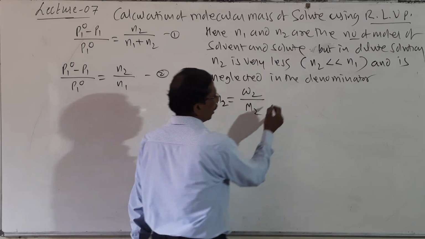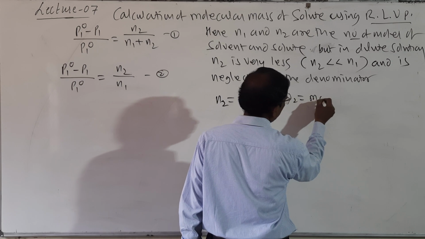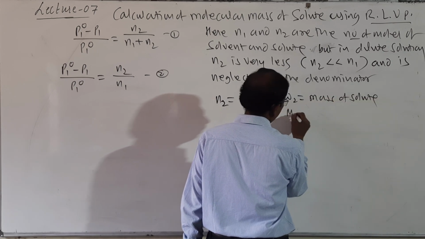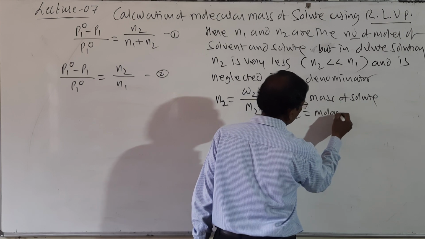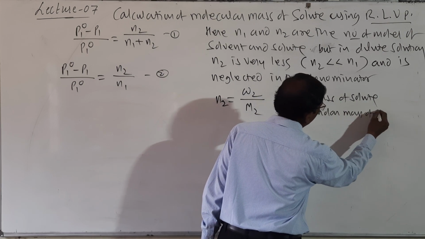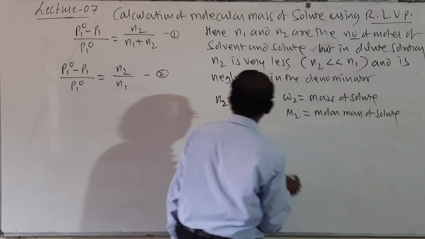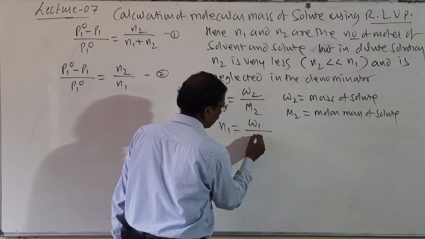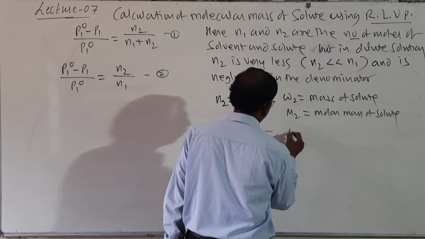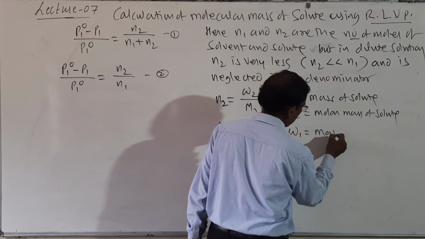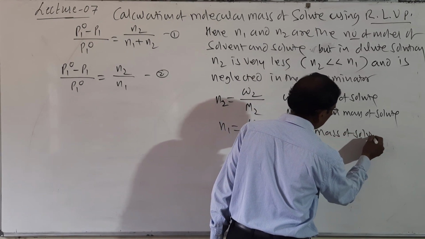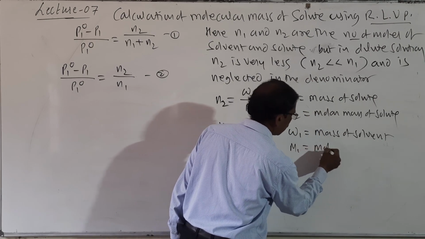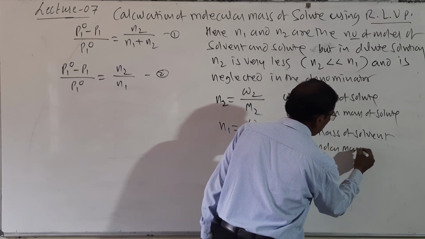W2 is equal to mass of solute, M2 is equal to molar mass of solute, and N1 is equal to W1 divided by M1. So W1 is equal to mass of solvent and M1 is equal to molar mass of solvent.